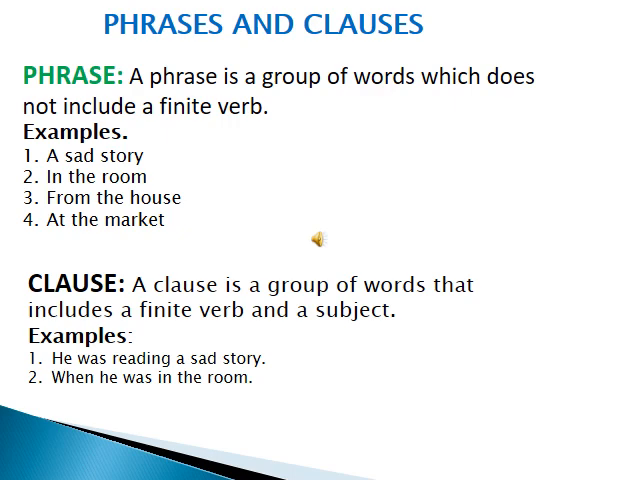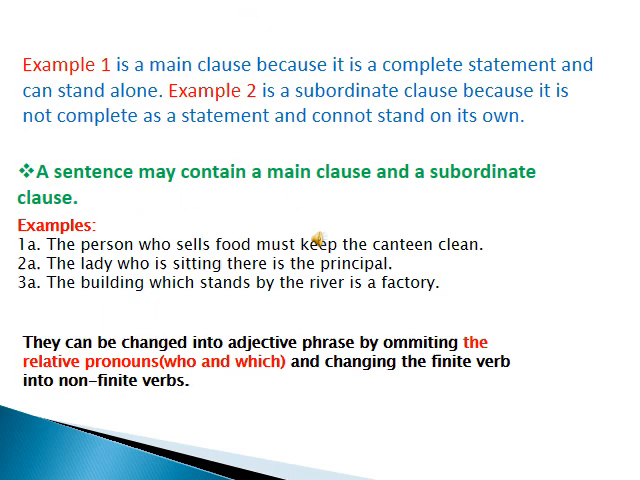Second sentence, when he was in the room. So there is a verb and there is a subject as well. So this is a clause. Let's go further. Dear students, as I have given you some examples, example number 1 is a main clause because it is a complete statement and can stand alone. Example number 2 is a subordinate clause because it is not complete as a statement and cannot stand on its own. So a sentence may contain a main clause and a subordinate clause.